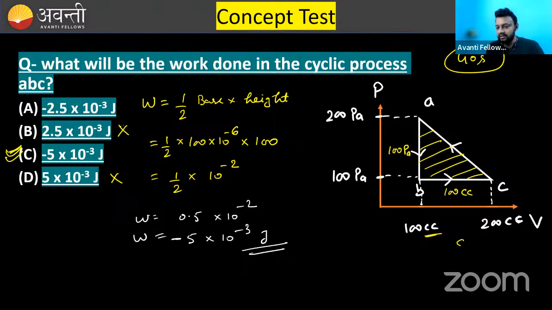What is the meaning of cc? Cc means centimeter cube. Like volume, in meter cube, we have considered volume in meter cube. The full form of cc is centimeter cube. I think your bike engines are in cc's. 300 cc, 320 cc, Bullet Classic, 500 cc, Thunderbird, whatever. You have a lot of variety there. So cc is centimeter cube. Okay. So we will move further.